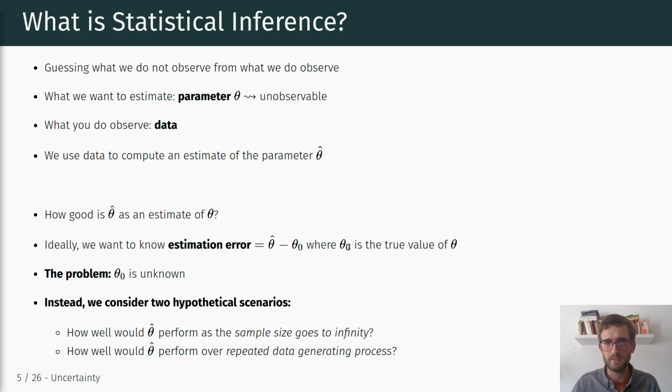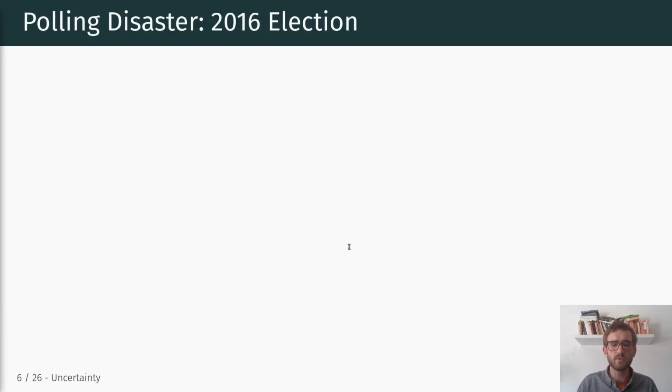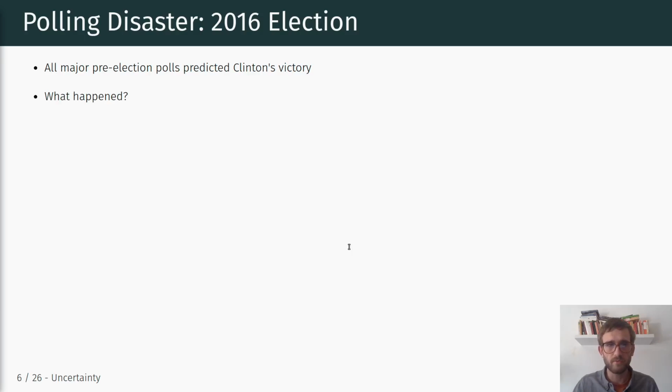what exactly that means. So let's go back to one of our examples that we talked about in previous videos, as well as in our readings. Specifically, we're going to talk about the polling disaster of the 2016 election, where all major pre-election polls predicted Clinton's victory, but of course, Trump won the election in 2016, right?